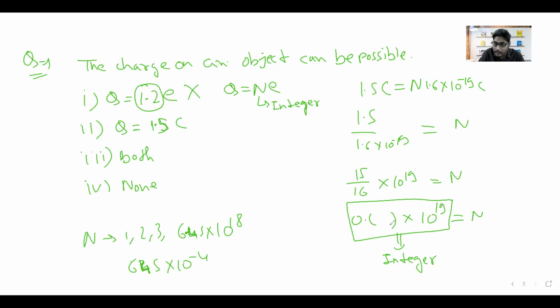So here the value can be in decimals, but if the order is multiplied by 10 to the power 19, it becomes an integer, simply. So this option is possible, and both cannot be possible, and none also cannot be possible.